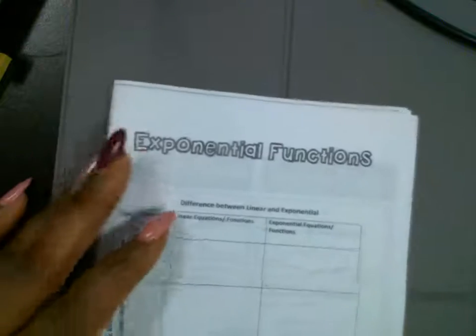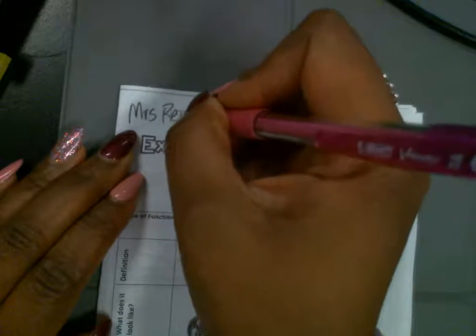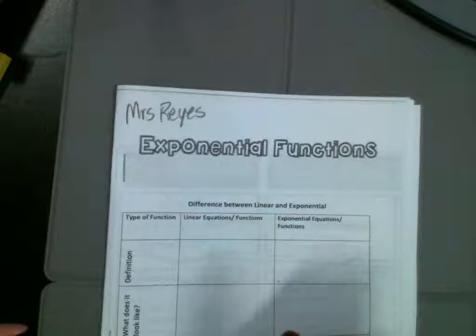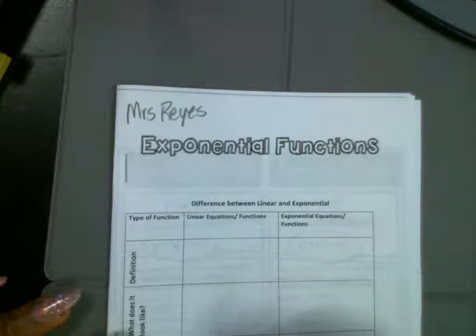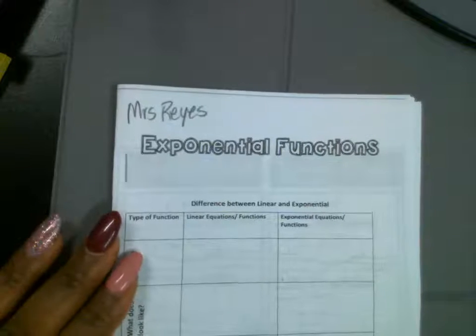I gave you a little booklet. We're going to work out of the booklet. Please put your name at the top of the booklet, okay? Exponential functions. If you all could please pass the glue up to the front. And then the first person in the row, please put the glue stick back on the table. Thank you.